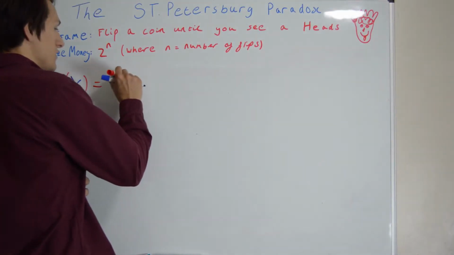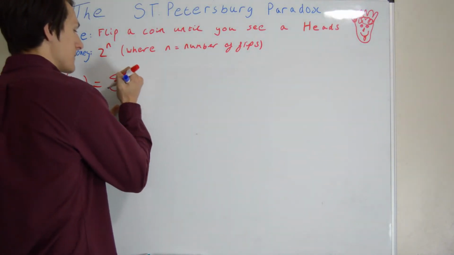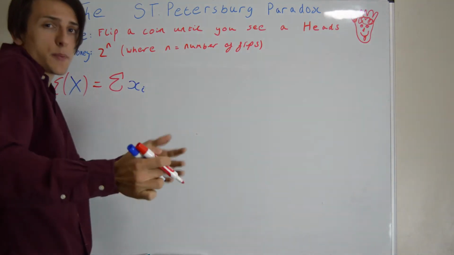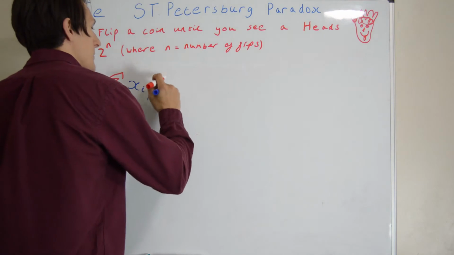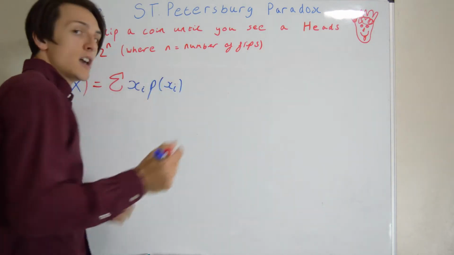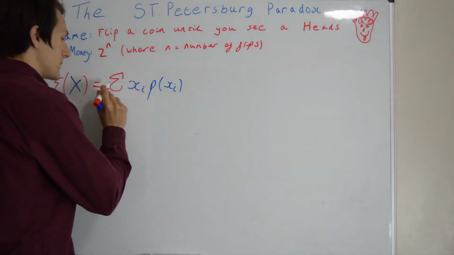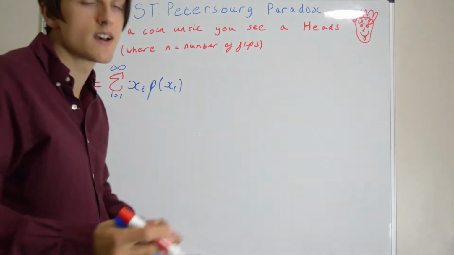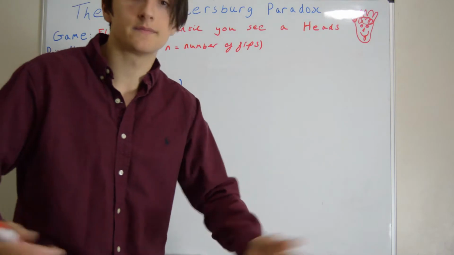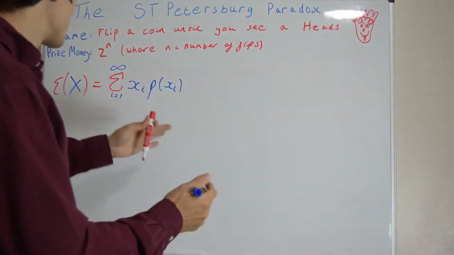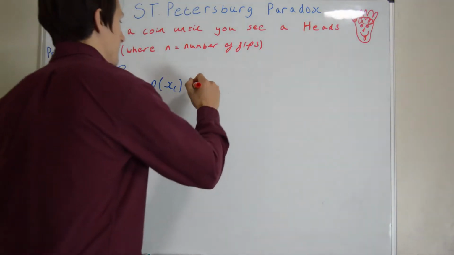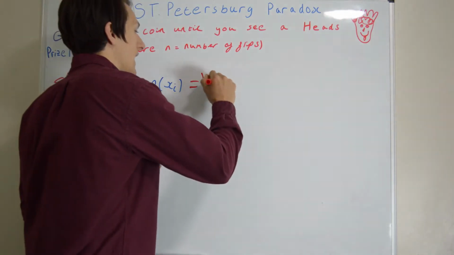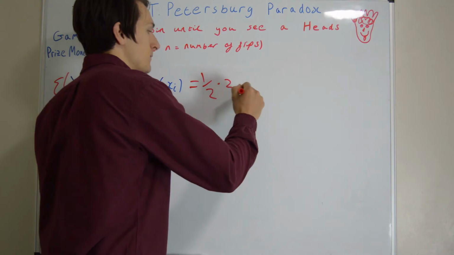Expectation is a sum over the possible values of X, right? The possible prize monies times the probability of getting a specific prize money. And this is a sum from 1 to infinity, right? There's an infinite amount of possibilities. Theoretically, we could flip the coin forever. And now let's just work out this explicitly. So, the first case is we get heads on the first flip. That happens with probability half, and our prize money from that is 2.